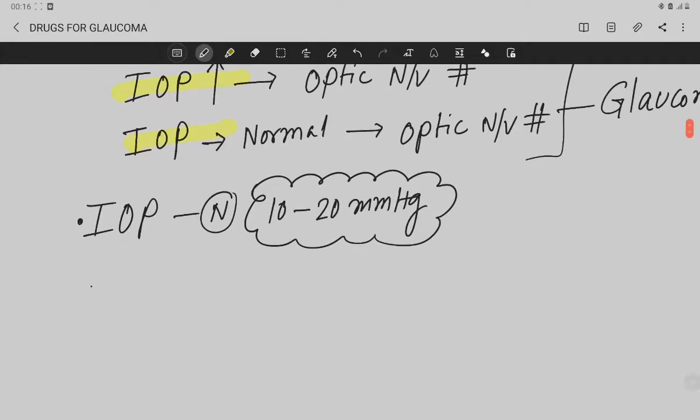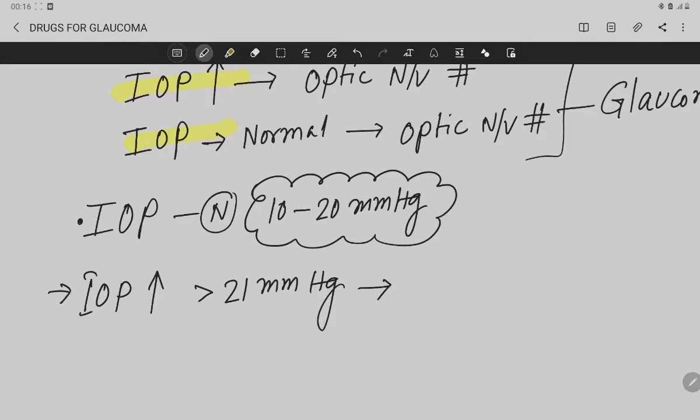Now if intraocular pressure increases to more than 21 millimeter of mercury and glaucoma is associated with this increased intraocular pressure, this is called your hypertensive glaucoma.